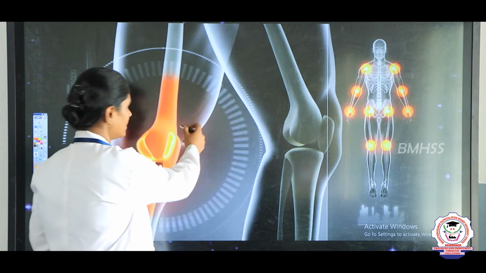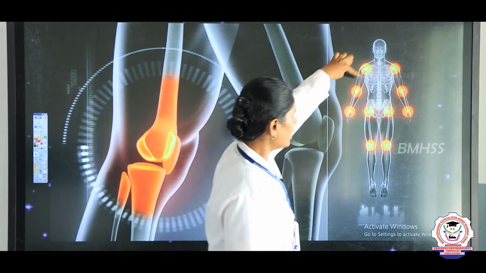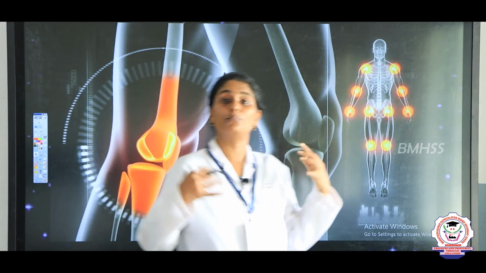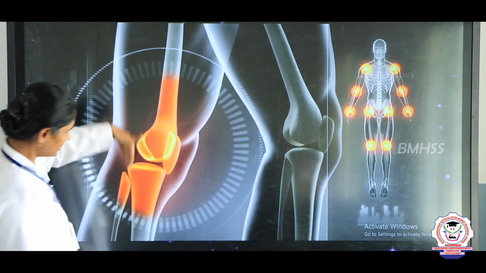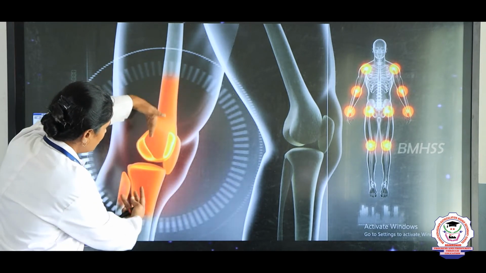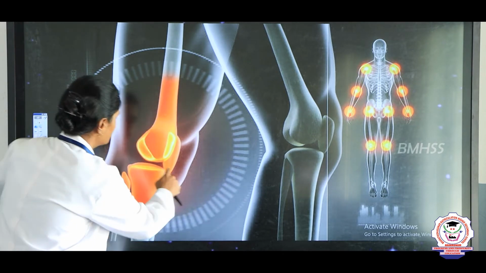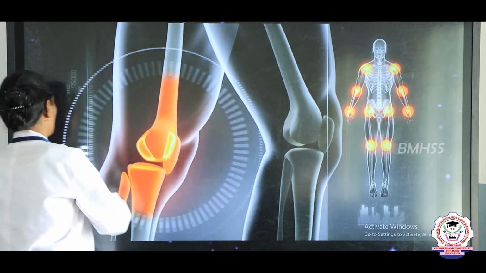You can see here in our arms, joints here, here, here. So many places where our bones are connected is known as a joint.